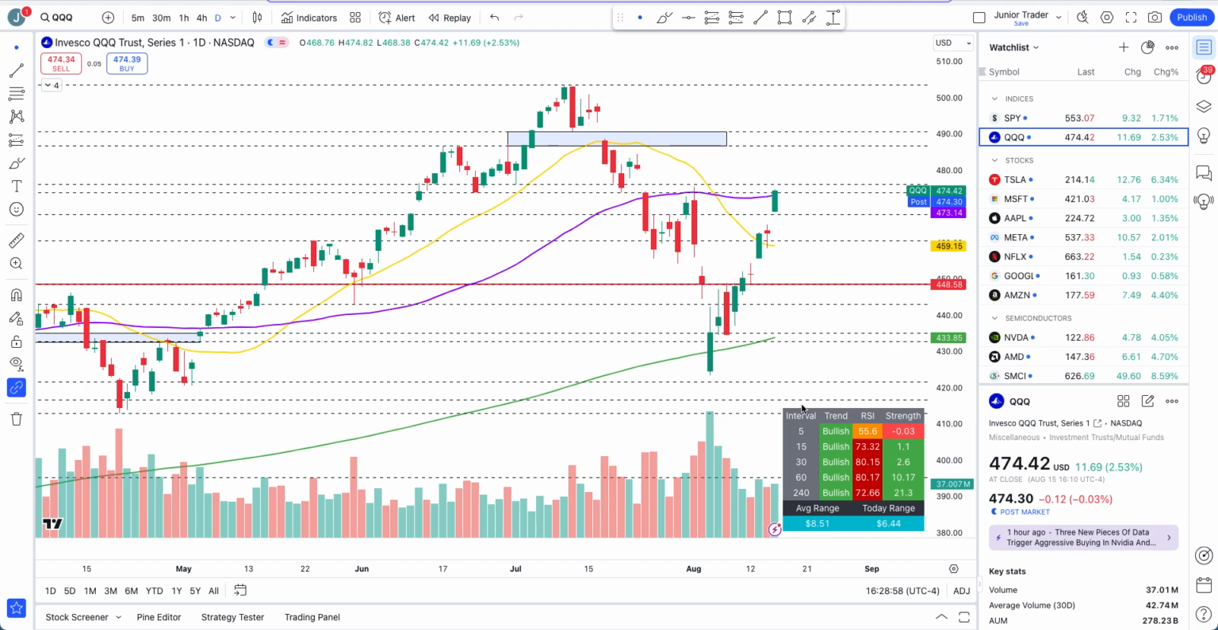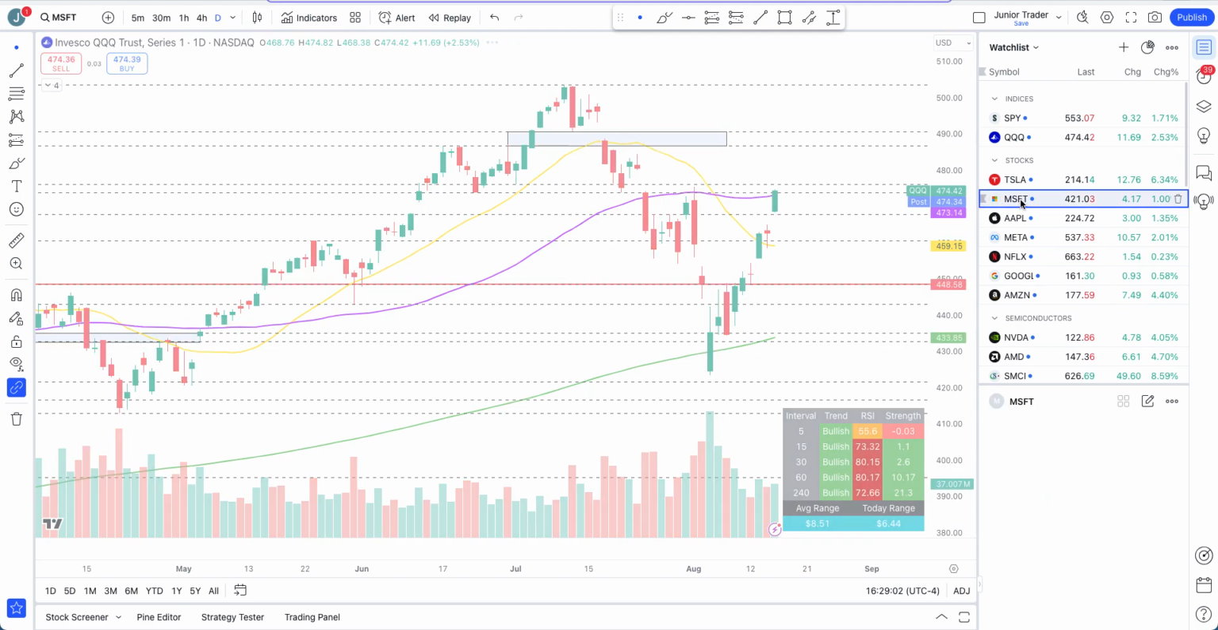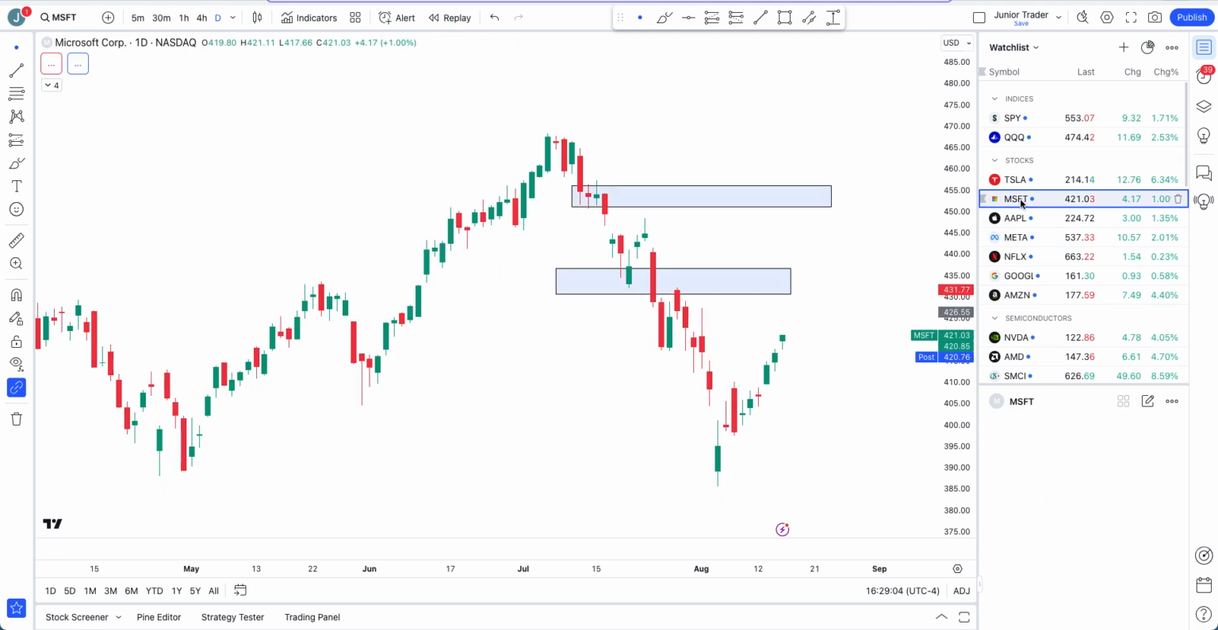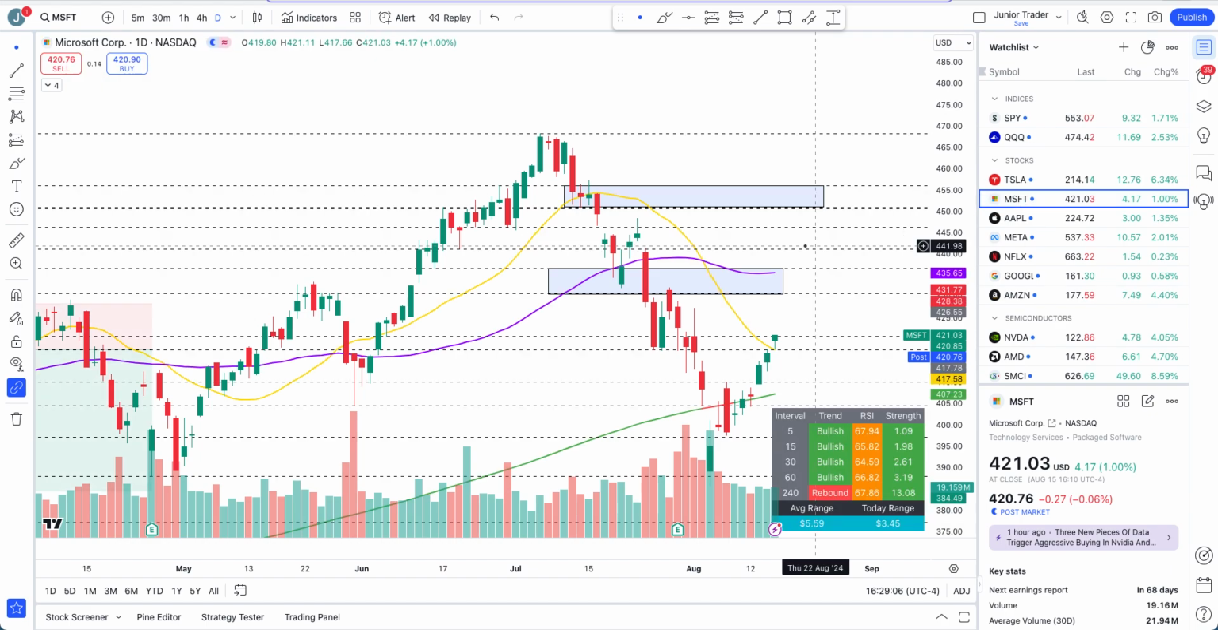This is Junior Trader, and in this video, let's take a look at tech stocks, that is Microsoft, Apple, Meta, Netflix, Google, and Amazon, and we'll take a look at SPY and QQQ as well, high level. I talked about SPY and QQQ with Tesla and Nvidia in the morning. Check those videos out, specifically for Tesla.